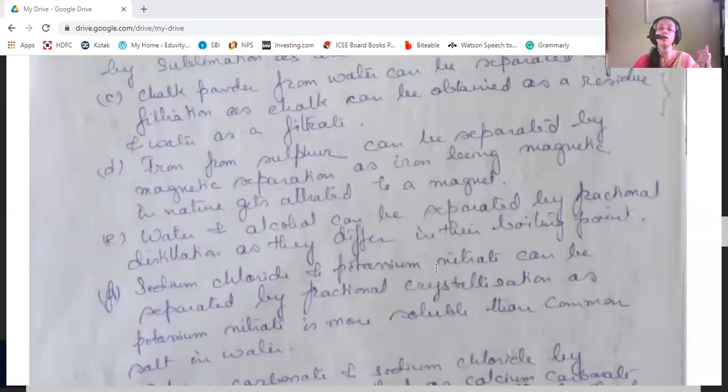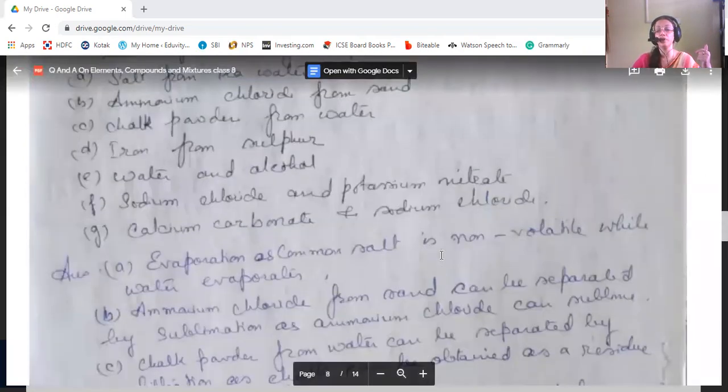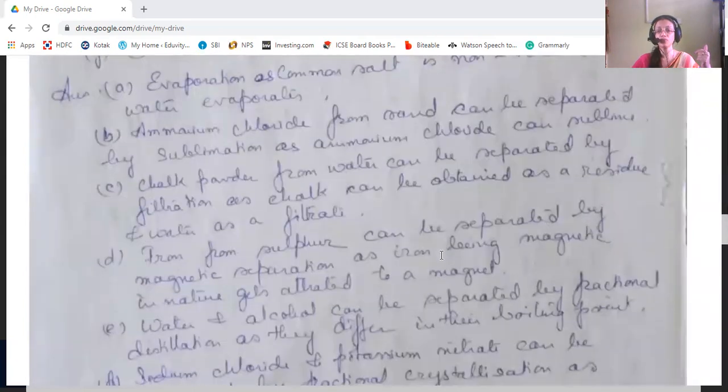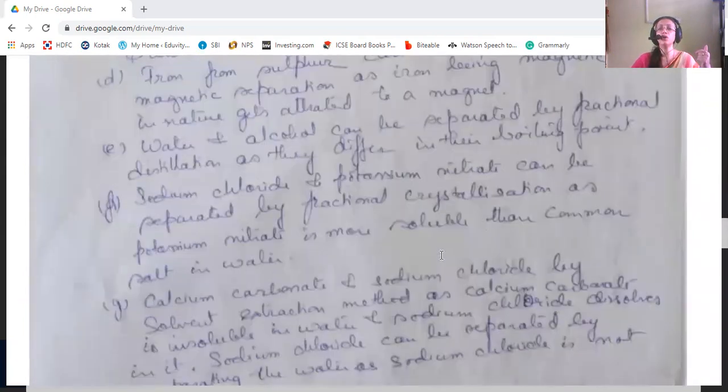Then sodium chloride and potassium nitrate. These can be separated by fractional crystallization, as potassium nitrate is more soluble in water than sodium chloride.